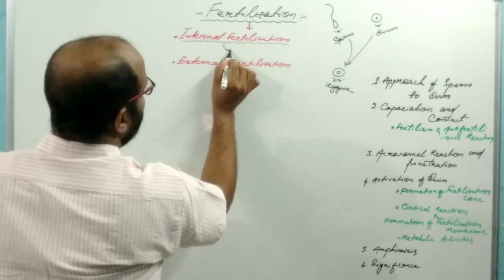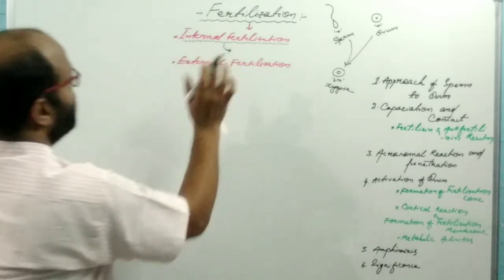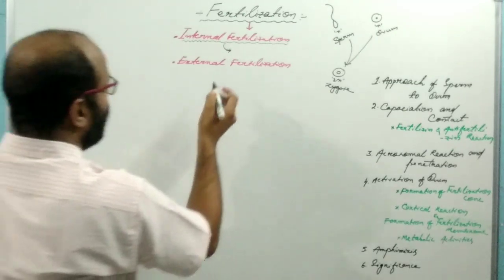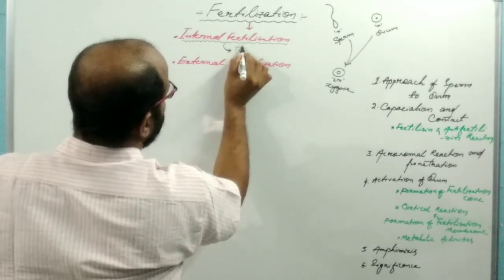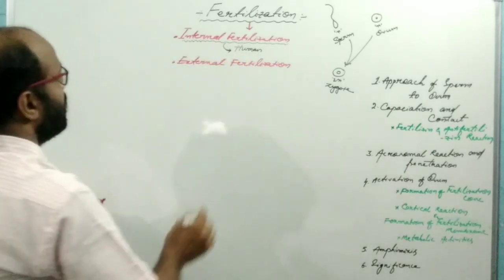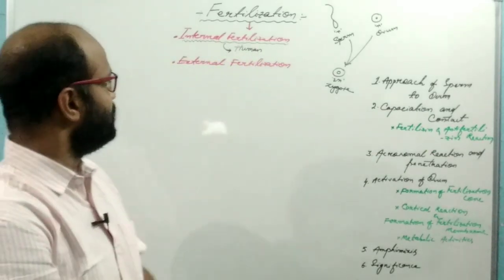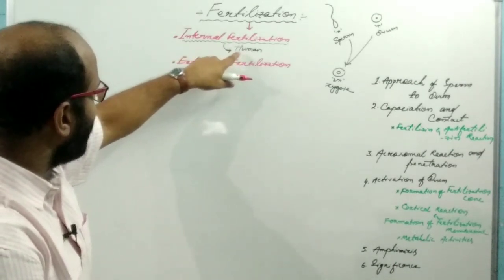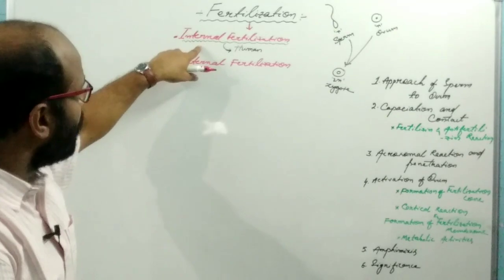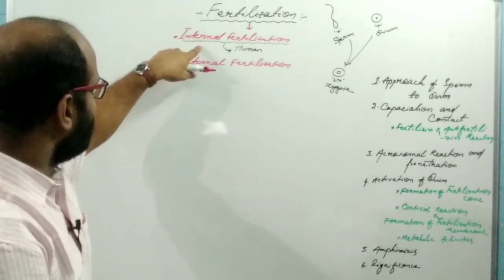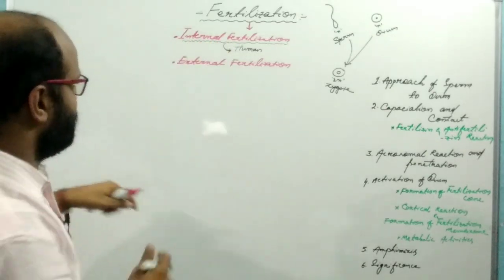In all higher vertebrates, there is internal fertilization. In humans also, fertilization is internal. Why? Because in humans, fertilization actually takes place inside the fallopian tube, which means inside the body. That's why it is known as internal fertilization.